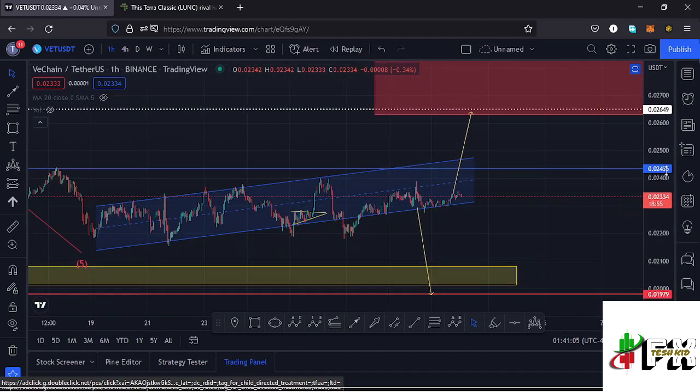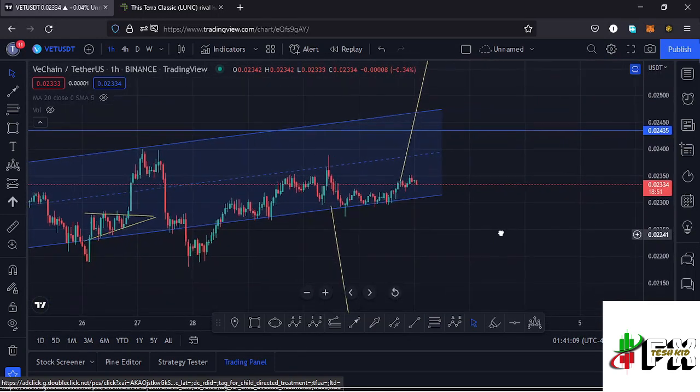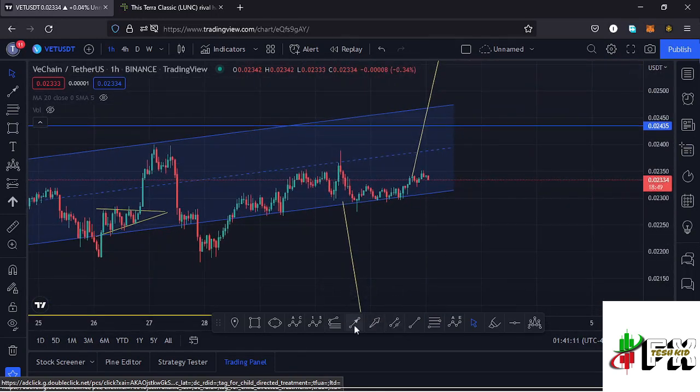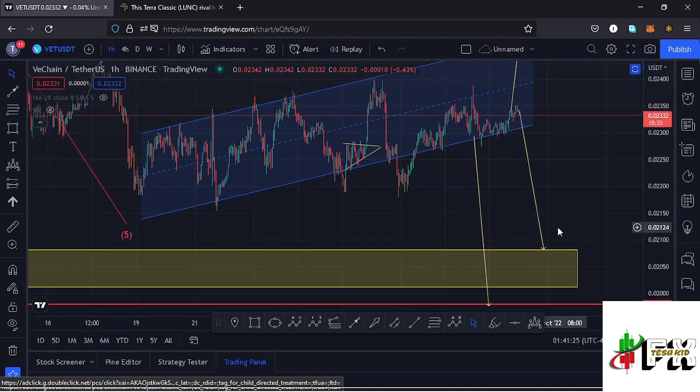It's also possible that within the channel we can see a breakout to the lower side, and in case that plays out, then also my head and shoulders pattern movement will be supported by that movement that is breaking out of this channel to the lower side, because I would expect maybe to see a retest, then continue pushing lower, and that movement could attribute to the breakout out of the head and shoulders pattern.